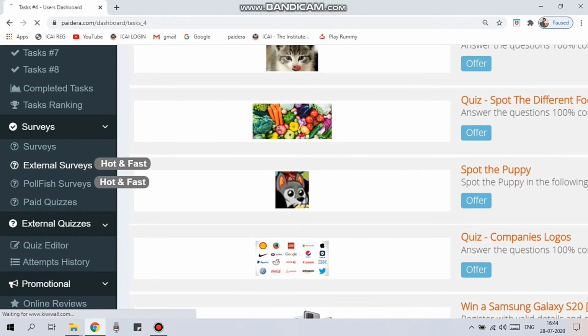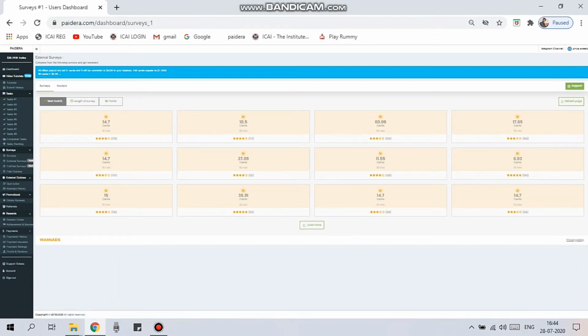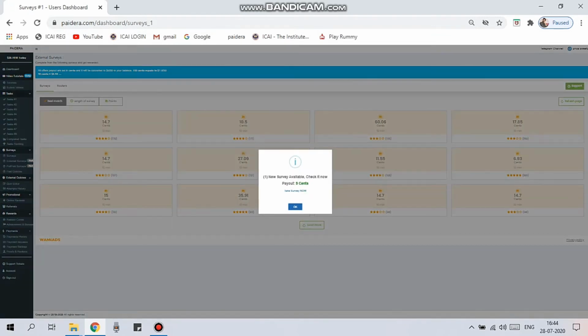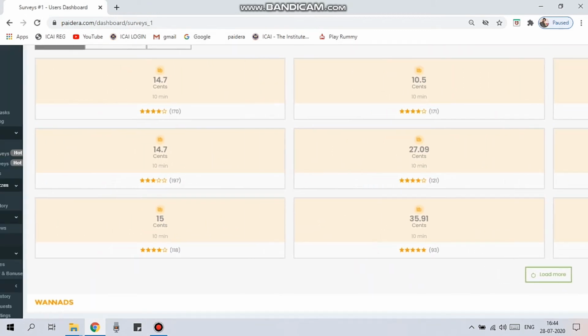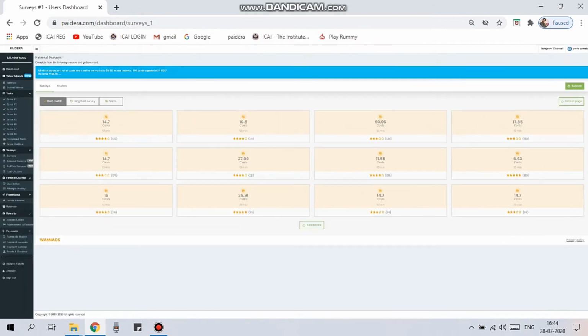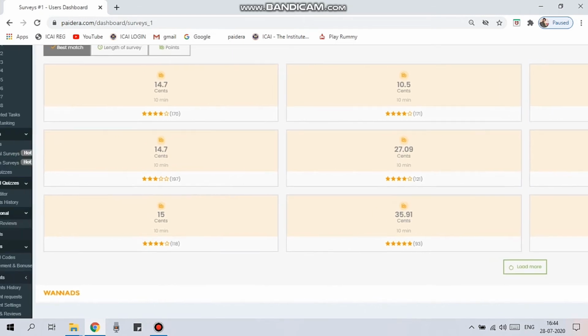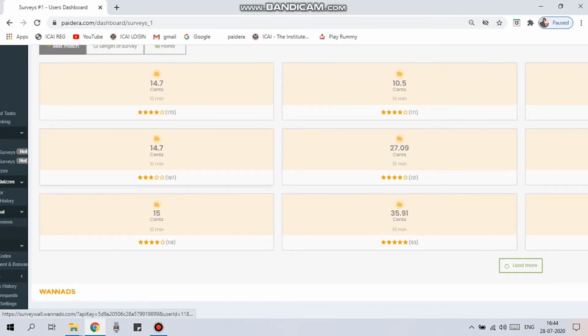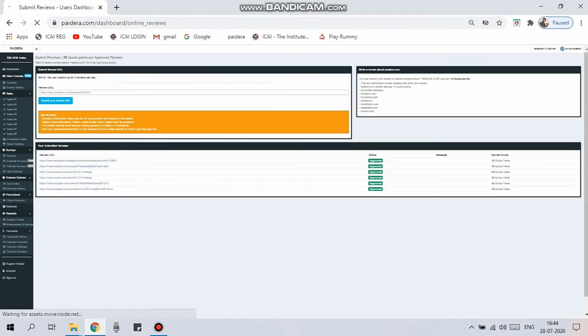And the third one is external survey. External survey is nothing but you shall earn the dollars and also the quota points by completing your profile, and also they'll ask some personal questions like the wants of their survey, and if you are qualified in the survey they'll ask you the questions. By completing the survey you can also earn quota points from the external survey. There will be 2 points for one external survey. This is the third way of earning quota point.